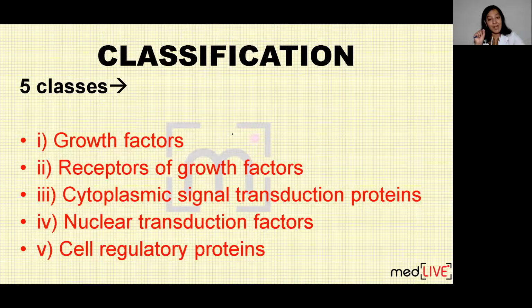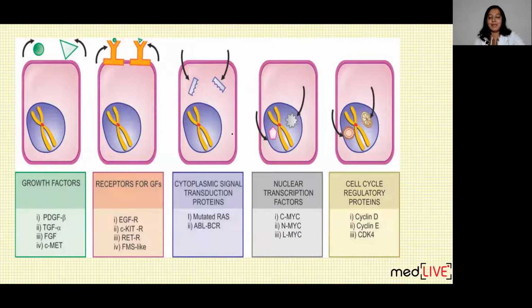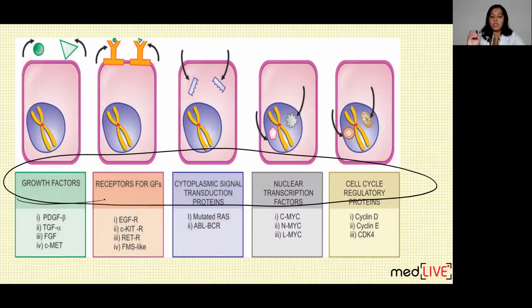Now what is the classification of proto-oncogene? This is the classification. There are 5 classes. I won't read the whole classification. There are 5 classes of proto-oncogene. Out of these, the most important and most common proto-oncogene which gets mutated is RAS. I will discuss RAS in this lecture.